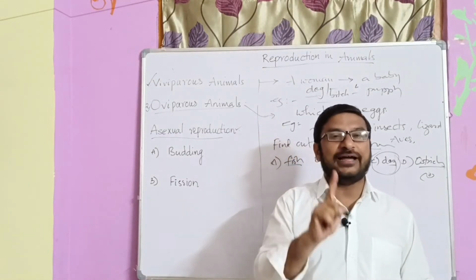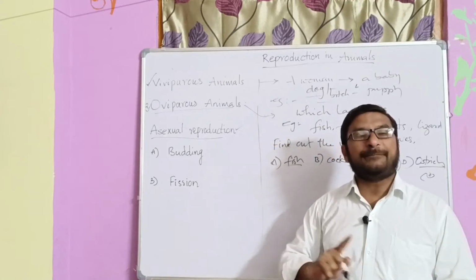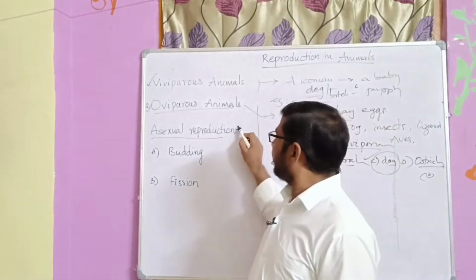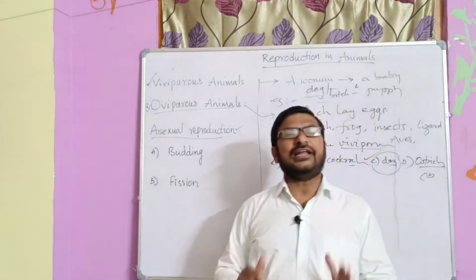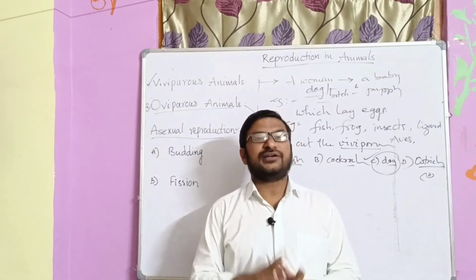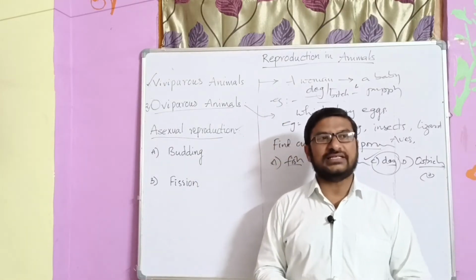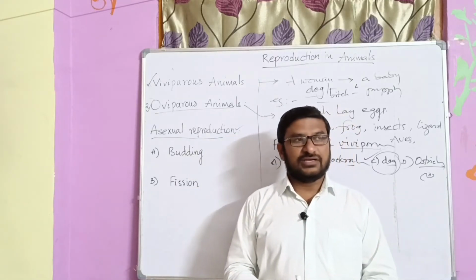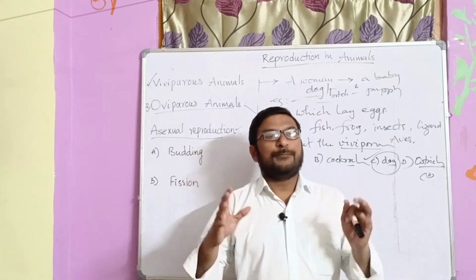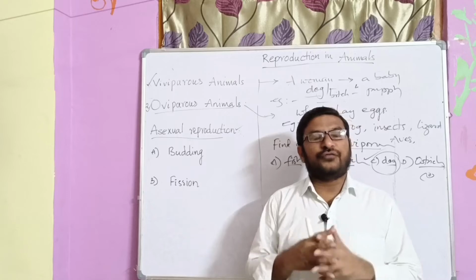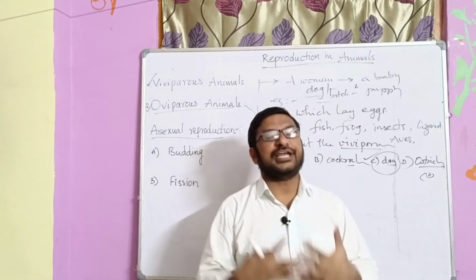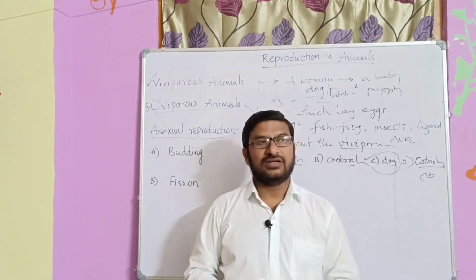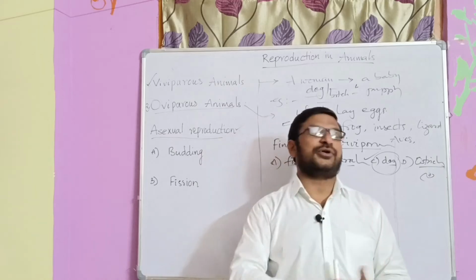Remember, this is only the 8th class syllabus. Then complete syllabus classes will be continued in the sessions. Okay. Asexual reproduction. Generally, animals are of two categories: one is female and the second one is male. So usually, as we know, male and female gametes fuse, then a zygote is formed, then it will become an organism. That is the common mode, which is sexual reproduction.